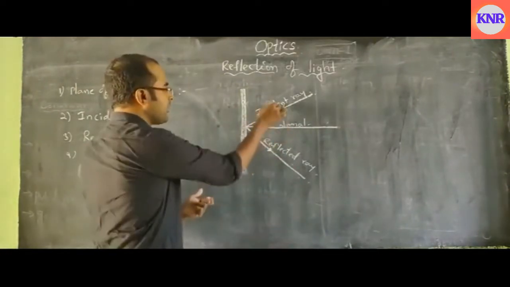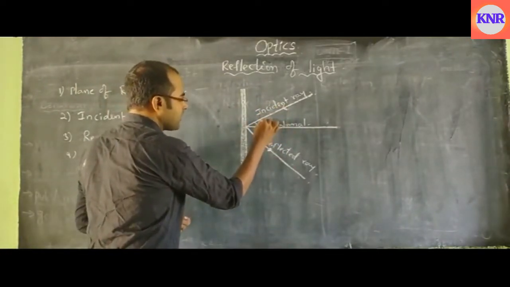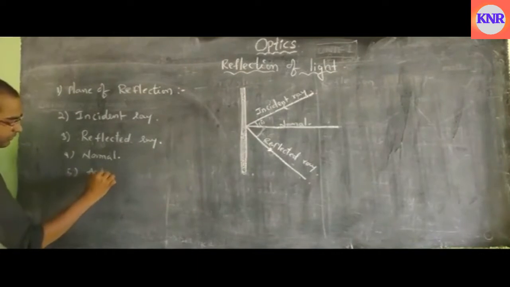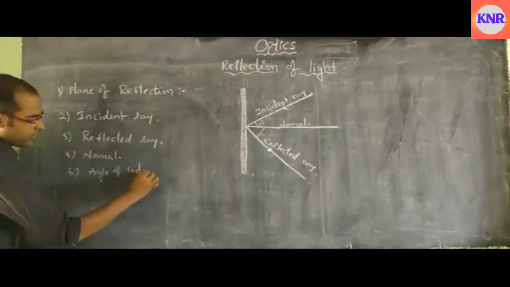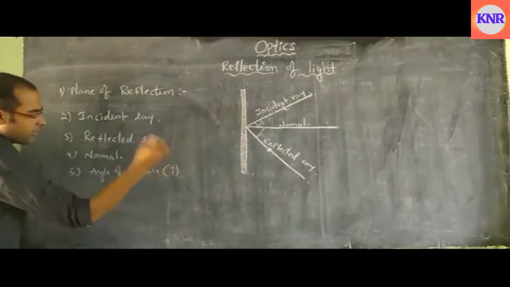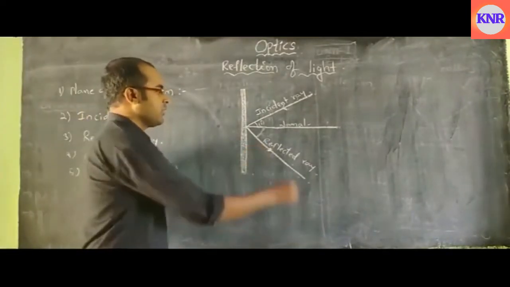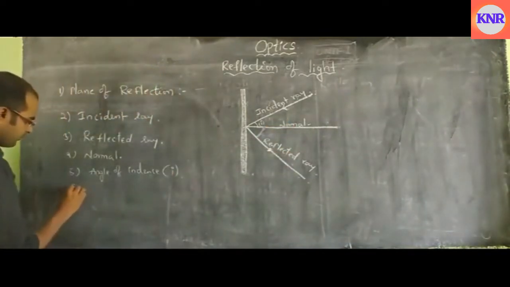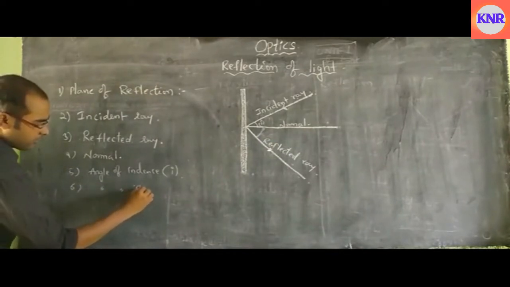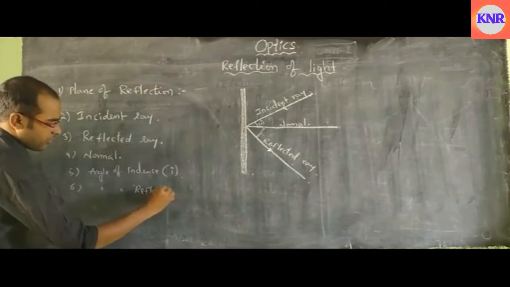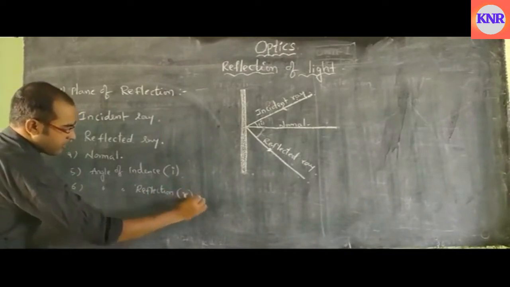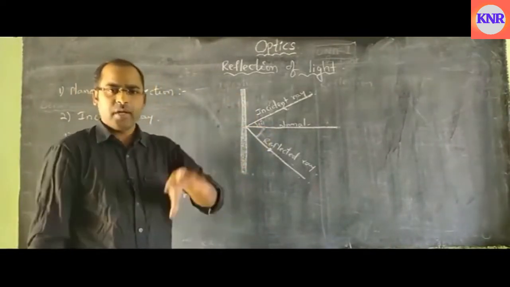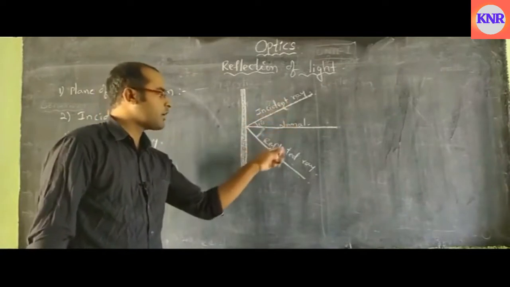There is an angle between the incident ray and the normal, which is called the angle of incidence, denoted by I. And next, there is an angle between the reflected ray and the normal, which is called the angle of reflection, denoted by R. Both the angle of incidence and the angle of reflection are taken between the normal and the incident ray, and the normal and the reflected ray.